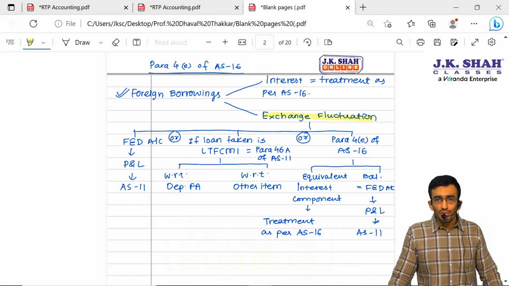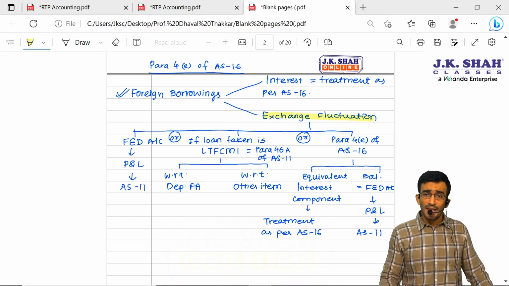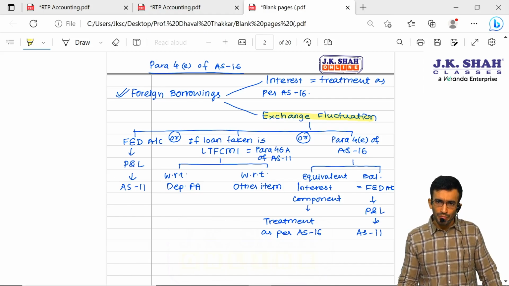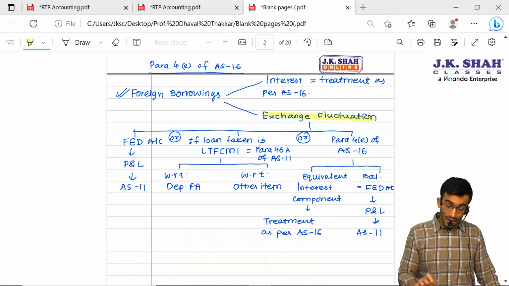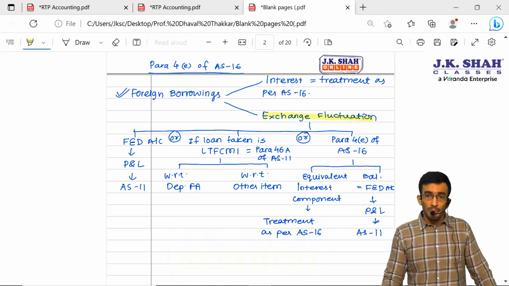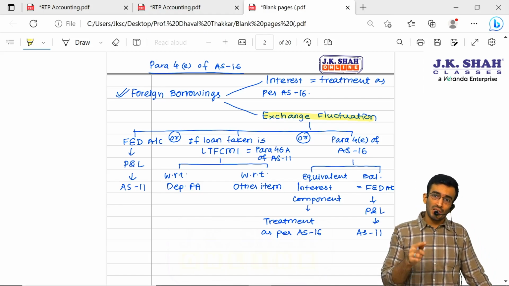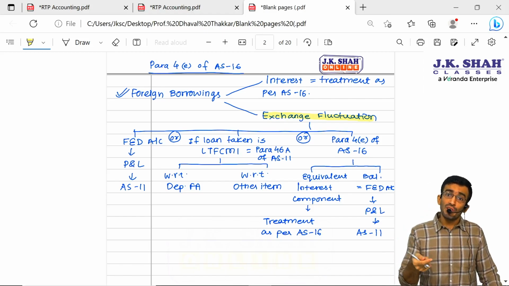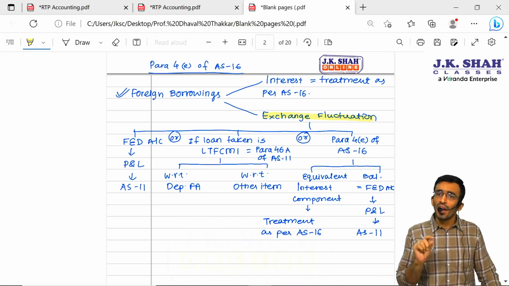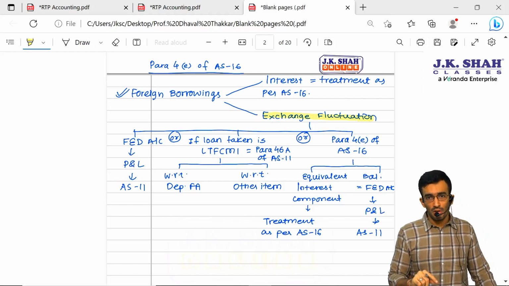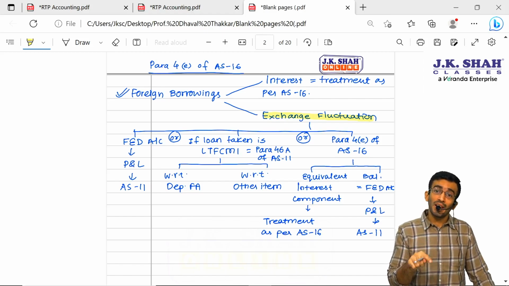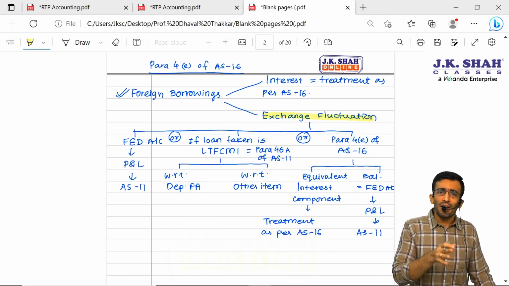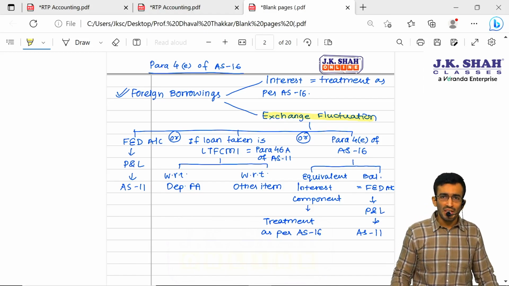Sir, this exchange fluctuation, when we started with AS 11, we could straight away transfer to FD. So that is one option anyway available. But then we saw para 46A, which says if this foreign borrowing is a long-term foreign currency monetary item, and it is related to a depreciable fixed asset, then any gain or loss due to translation of the long-term foreign currency monetary item on the balance sheet date at the closing rate will be adjusted in the cost of the fixed asset only.